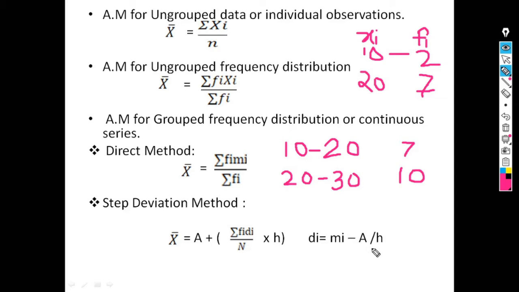Assumed mean means we have to assume some value from the given observations. This assumption is based on n. If n is odd, means the number of observations is odd, then the assumed mean is the middlemost observation. And if n is even, means there is an even number of observations, then the assumed mean is any one point of the middle two observations. So the formula for step deviation method is x bar equal to A plus summation of Fi into Di upon N. Capital N means summation of Fi into H, where H is class width.